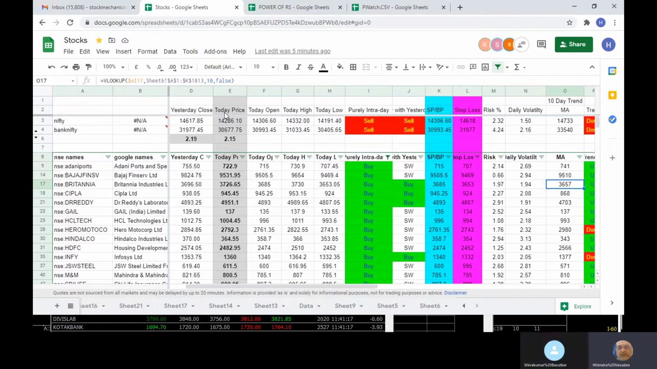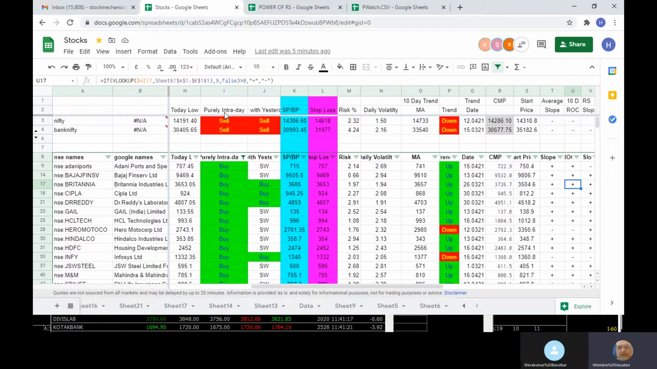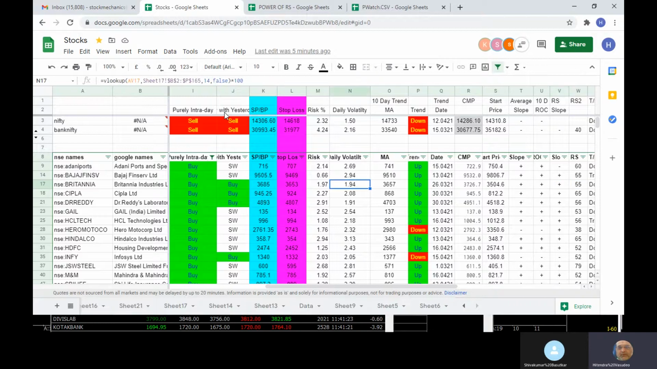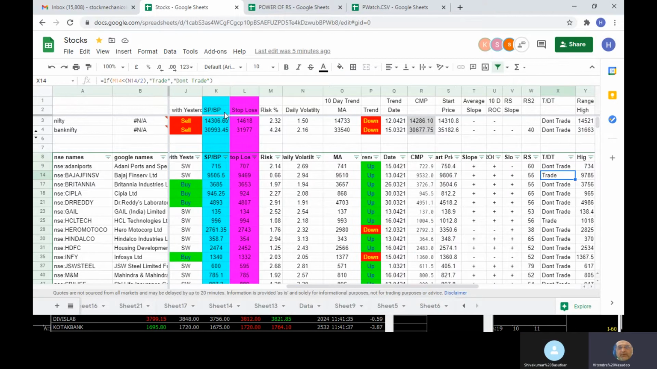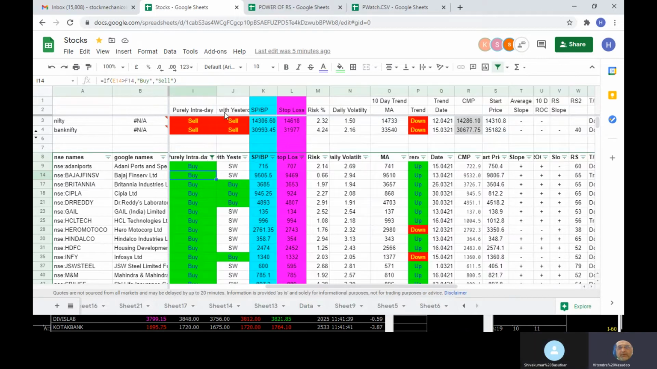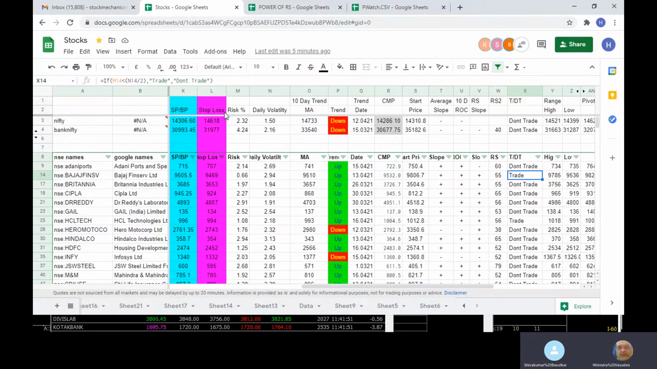Then what happens in the next column is the trade or don't trade. We have developed a logic saying that if the risk is 50% or less than the daily volatility, then we will mark it here. Earlier we were not showing it, but now we are showing trade ready-made. Bajaj FinServ is showing as a buy, my risk is 0.66, and it is below 50% of daily volatility. That is why it is showing as trade in column X, which shows whether to trade or not.